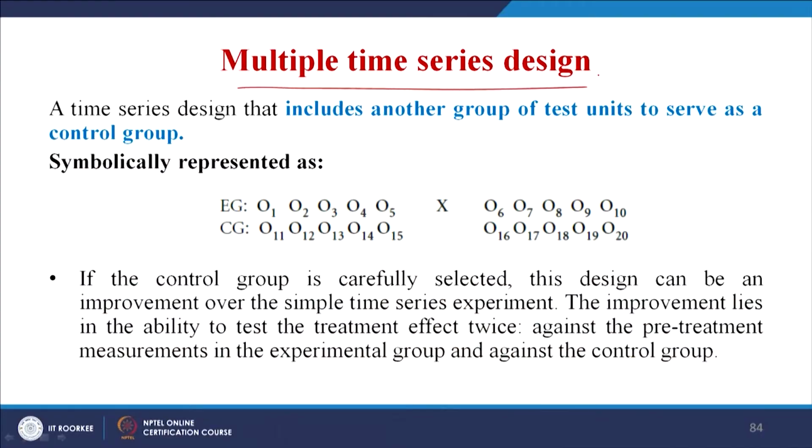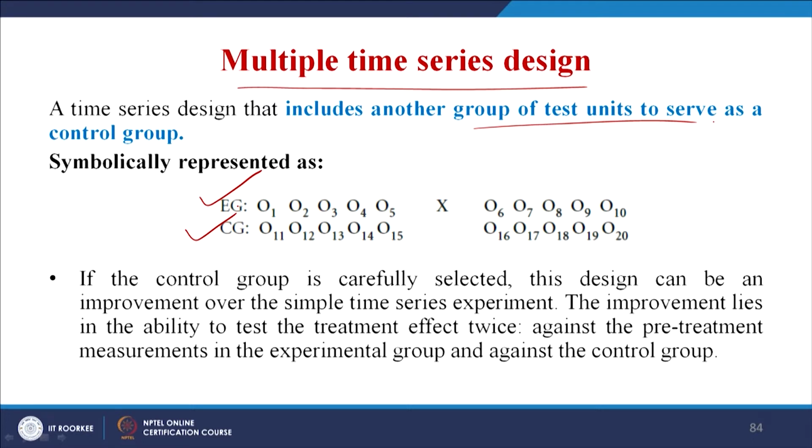Okay. Another kind of test in the same condition is the multiple time series design. What difference is it from that simple time series design? We will see this. A multiple time series design includes another group of test units. So, earlier you had only the experimental group, you have now brought in the control group also, right.